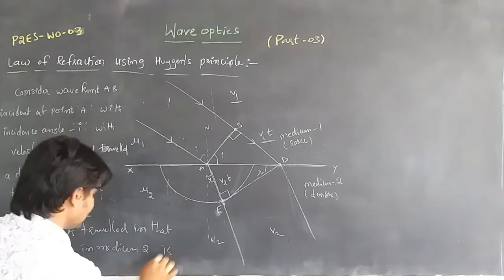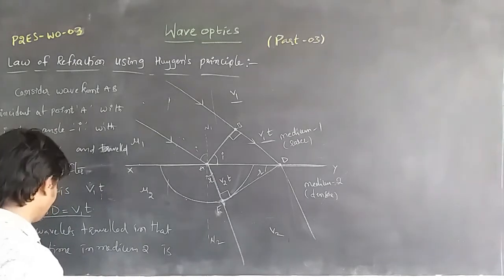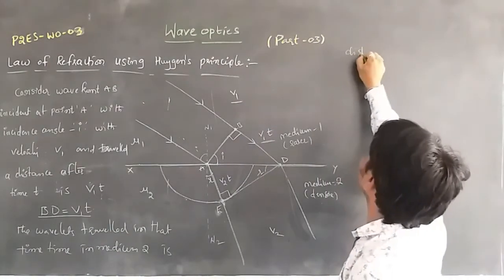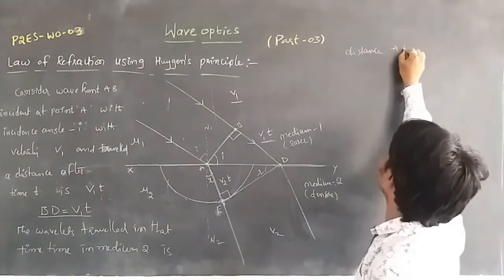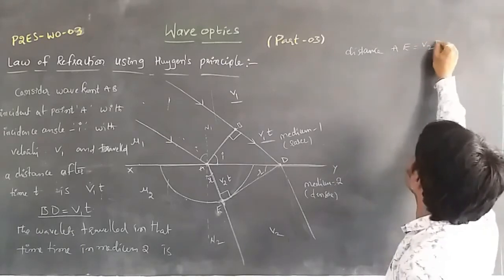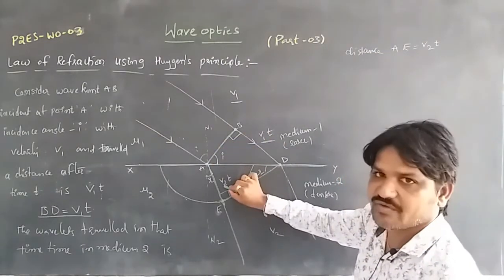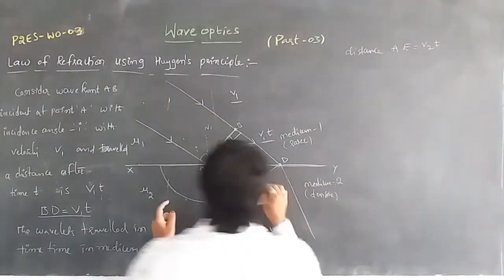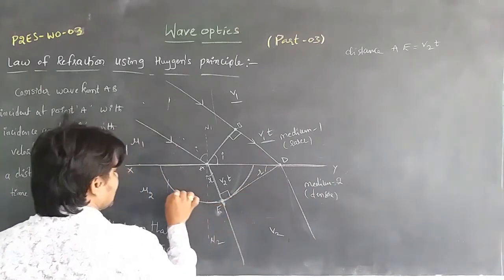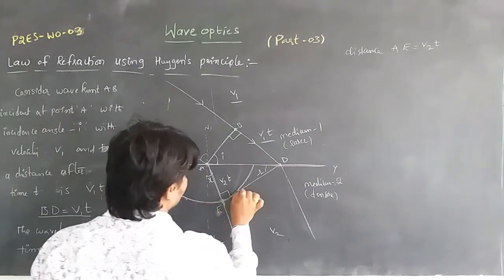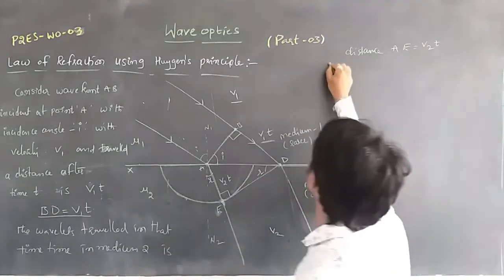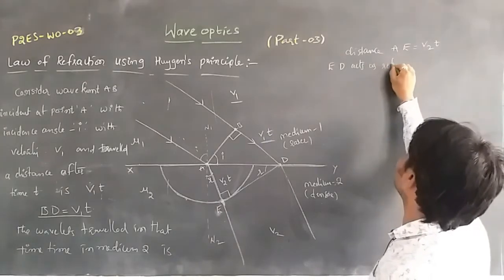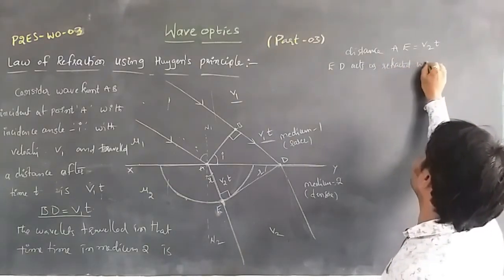At point E we draw an arc, a curve, and ED acts as the refracted wavefront.